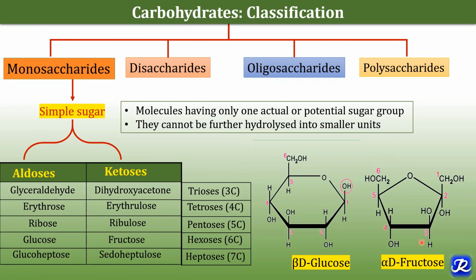And this is the structure of alpha D fructose. Why alpha? Because the hydroxyl group which is attached to carbon 1 lies below the plane of the ring, and that's why it is called alpha.